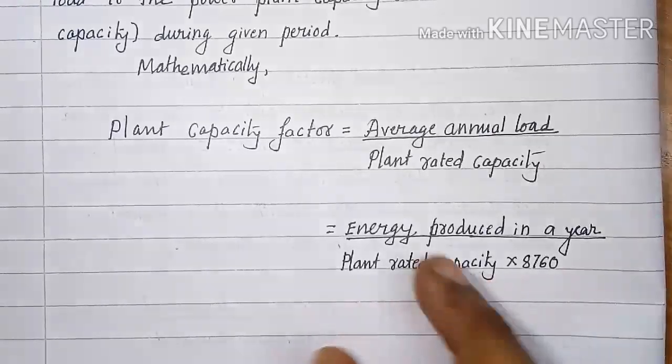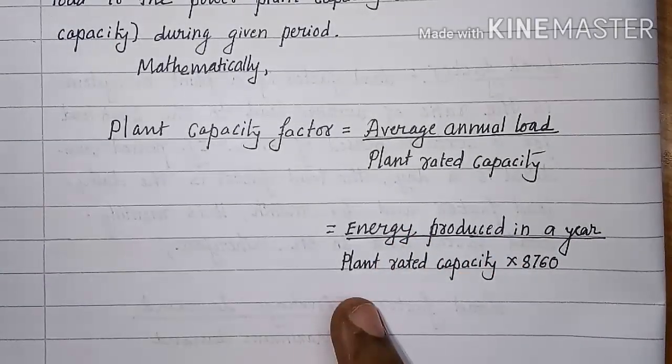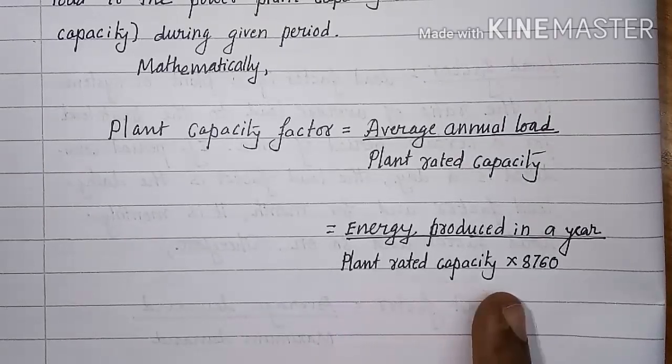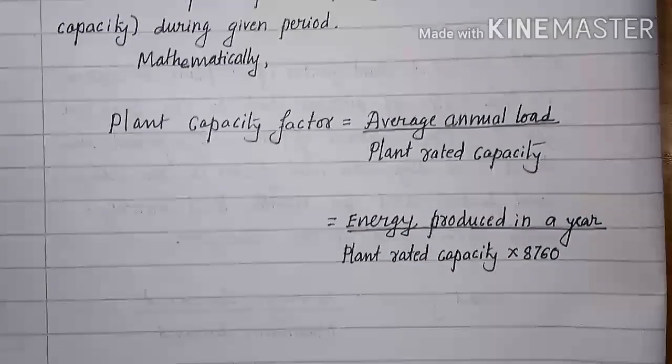If energy produced in a year becomes equal to the energy generated by the plant when the plant is operating at its rated capacity, then the plant capacity factor will be equal to 1.